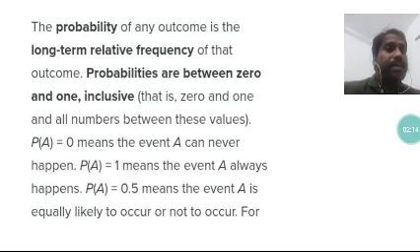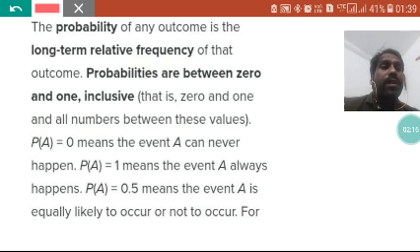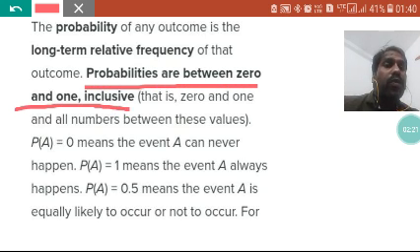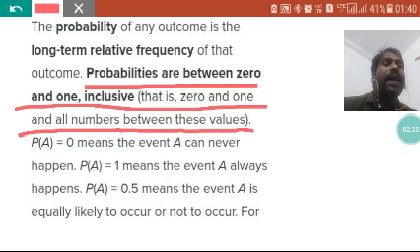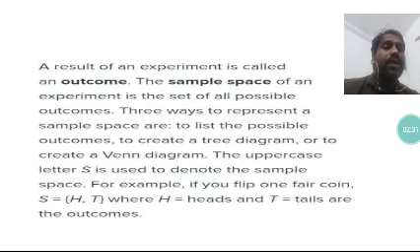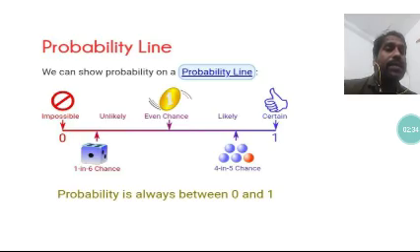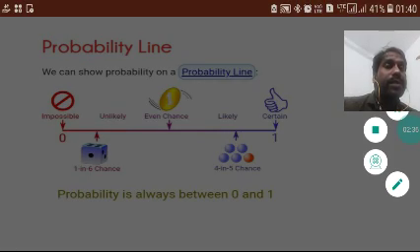Probabilities are between 0 and 1 inclusive, that is 0 and 1 and all numbers between these values, and it is represented on the probability line. See, one slide is here that will represent it. This is called the probability line.